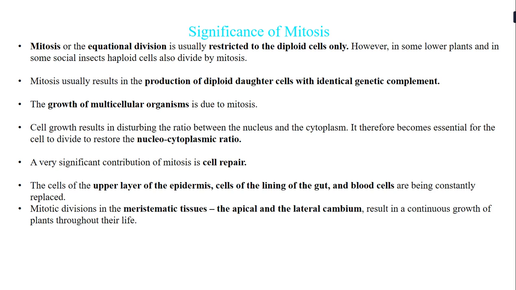Mitosis is very important for the growth of multicellular organisms, for the growth of new cells. Cell growth results in disturbing the ratio between the nucleus and the cytoplasm. It therefore becomes essential for the cell to divide to restore the nucleocytoplasmic ratio. The nucleocytoplasmic ratio is very important. The equal distribution of nucleus and cytoplasm in every cell is very important.